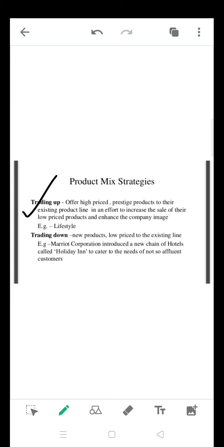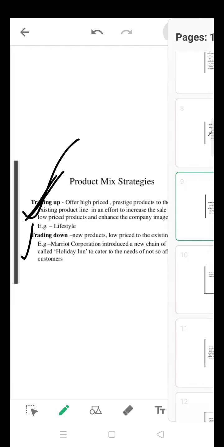That is called trading up. So giving an exclusive, high-price product to the existing product line, in order to increase the image of the company, that is trading up. And next one is trading down. So obviously it is a new product but low price, just the opposite of trading up. So you are giving a new product at a low price to the existing line. So that is another product mix strategy.